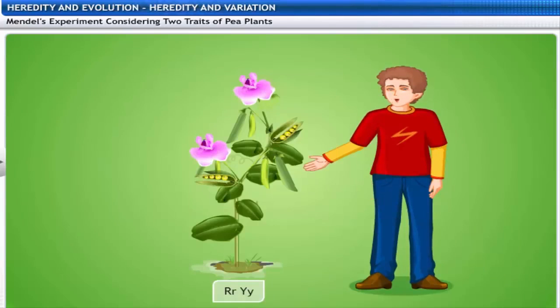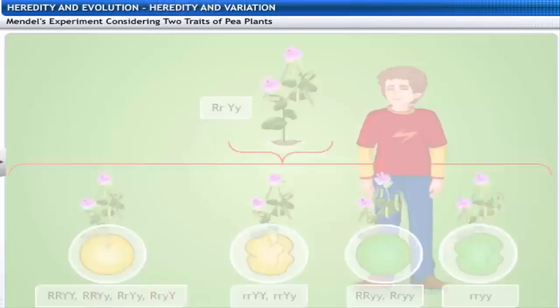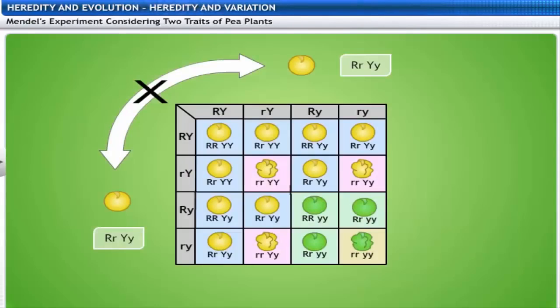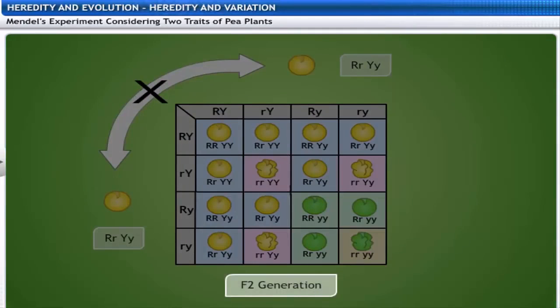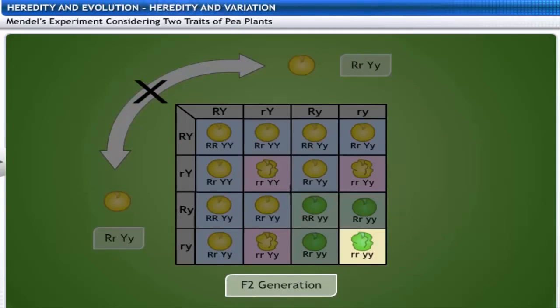What happens when these plants of the F1 progeny are self-pollinated? Mendel found that some plants of the F2 progeny were similar to their parents, and produced round yellow seeds, and some of them produced wrinkled green seeds.